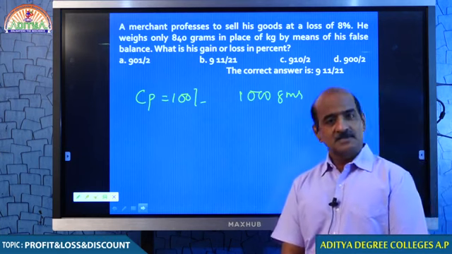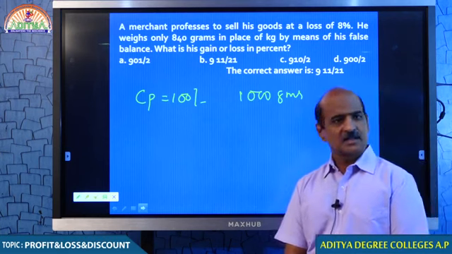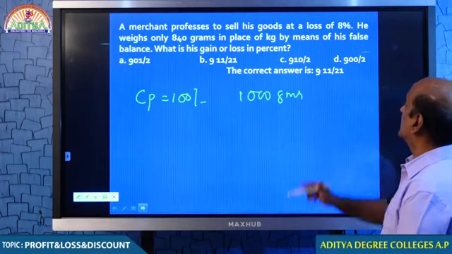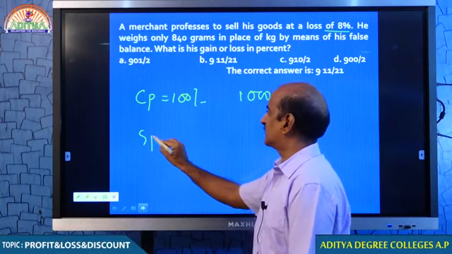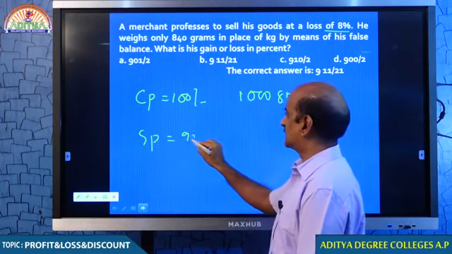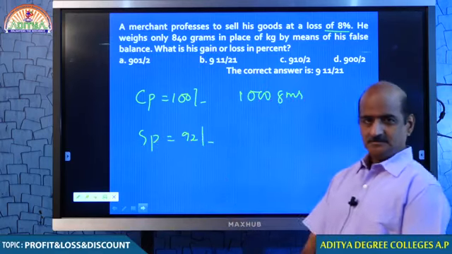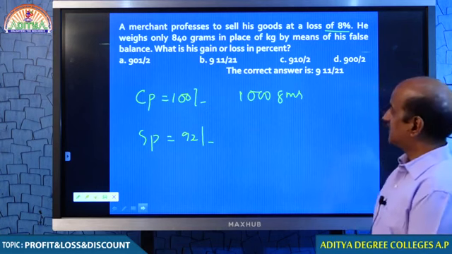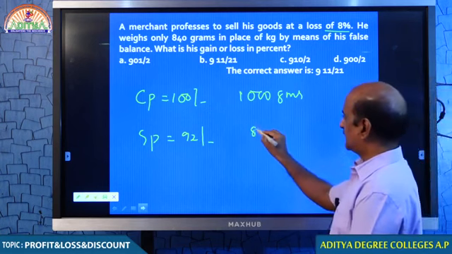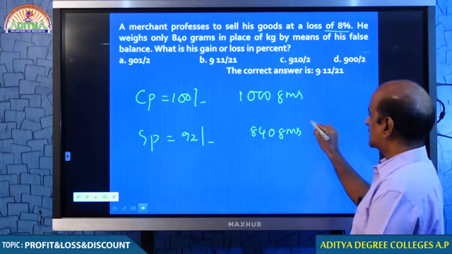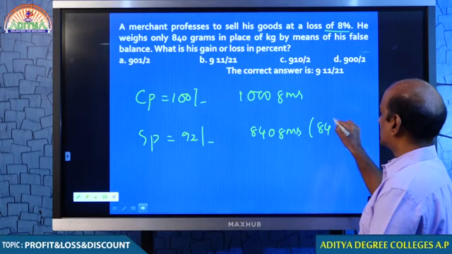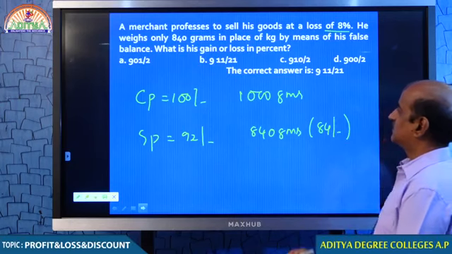As a trader, I have to purchase, then I have to sell. I am selling the goods at 8% loss. Therefore, I must be selling the goods for 92 rupees, but weighing only 840 grams. Therefore, I am giving them 84 rupees' quantity.